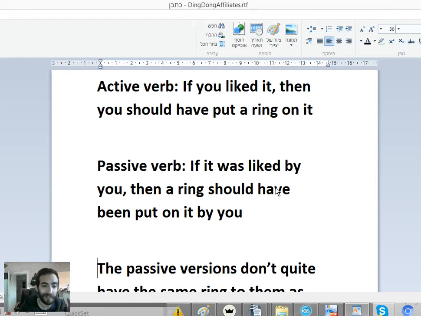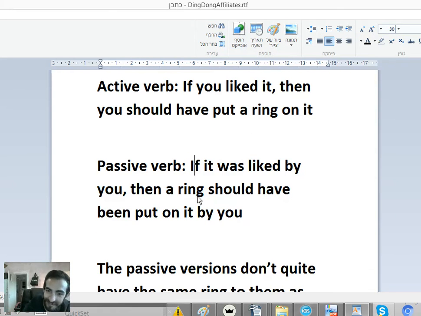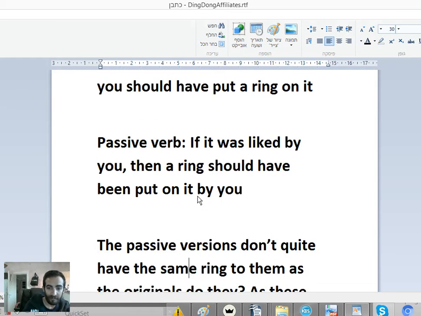Simple, guys. And that's the secret. That's why readers, when they read this, they click away. Okay? They go out of the page. It's not good. It just doesn't work. They want this: if you liked it, then put a ring on it. Simple. Not "if it was liked by you." No, guys, no. Keep it stupid simple. Okay.